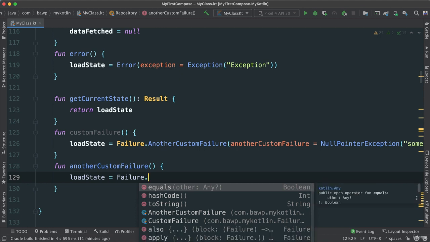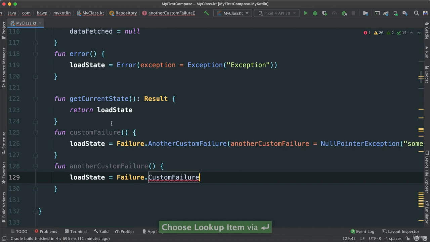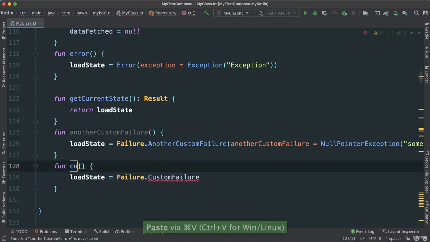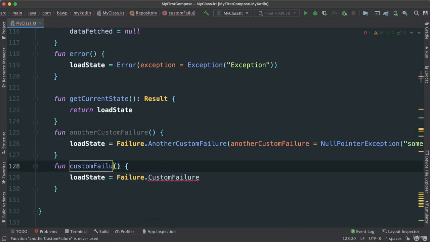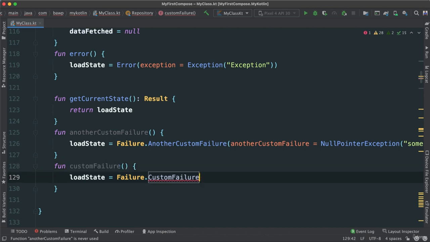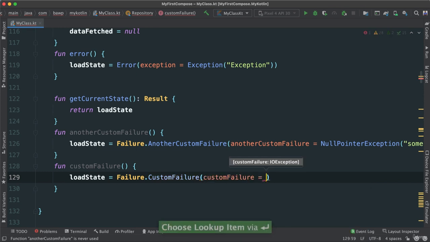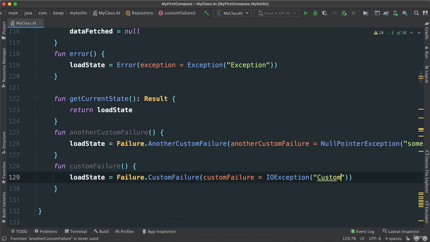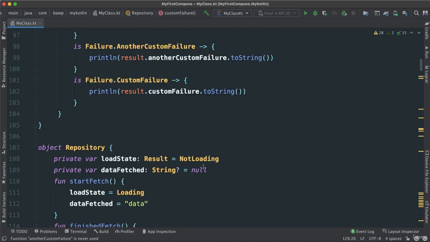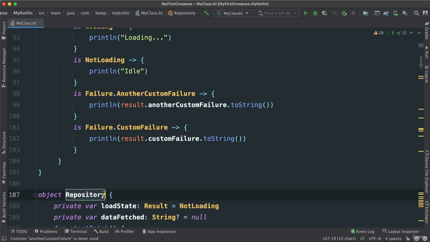That, in this case, is CustomFailure. Let's just say this is custom failure. All right, CustomFailure, and then pass the custom failure. It's going to be an IO exception, and I'm just going to pass custom failure. This is just an example, by the way. All right, so then our repository is ready.